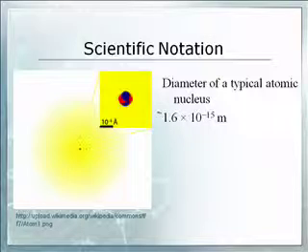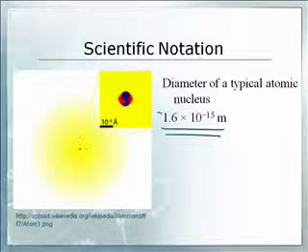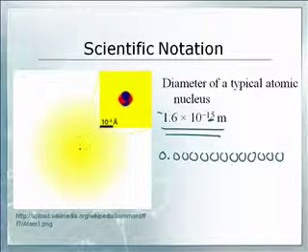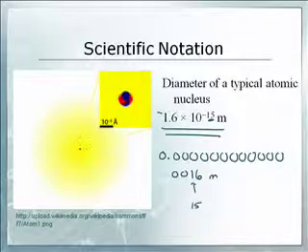So what do I do here? Well, you've got the 1.6, so we're going to have a 1 and a 6 together. And we're going to have to move the decimal point 15 spaces to the left. So we start with 0 point, and I need to go 15 places. 1, 2, 3, 4, 5, 6, 7, 8, 9, 10, 11, 12, 13, 14, then 1, 6 meters. Now the 15th one is tricky. The 1 is your 15th place. You don't have 15 zeros. You have 15 places.